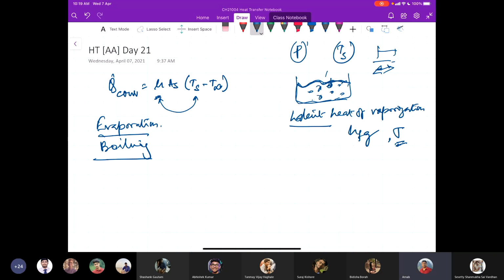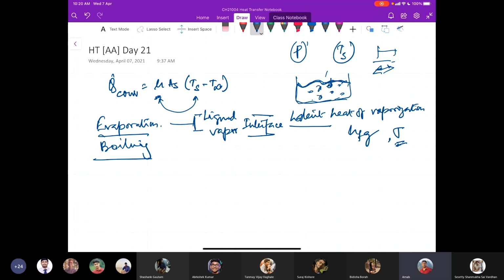The point is, evaporation happens at the liquid-gas interface, or the liquid-vapor interface.